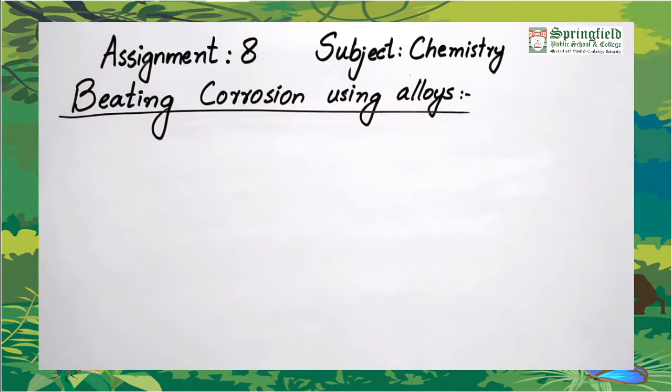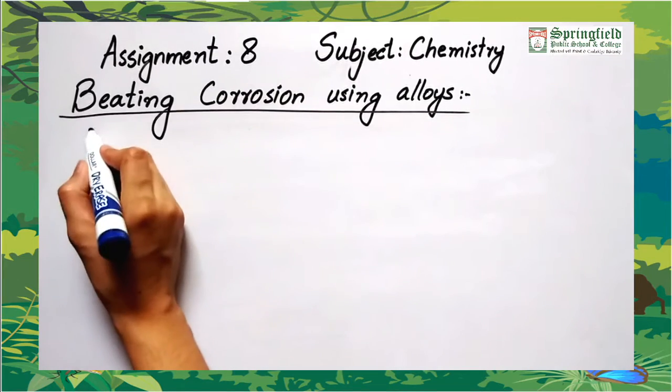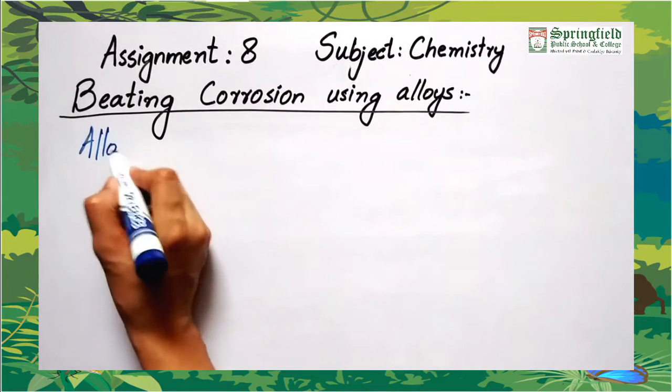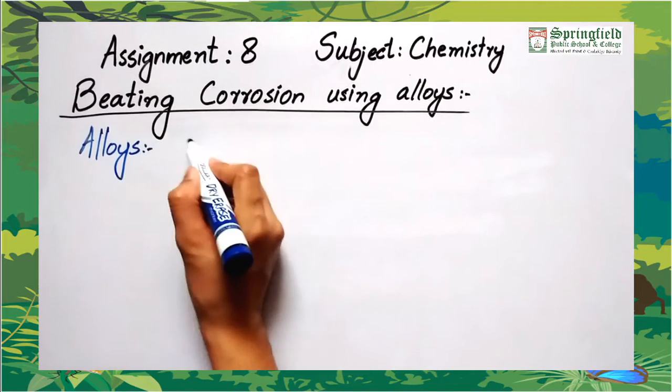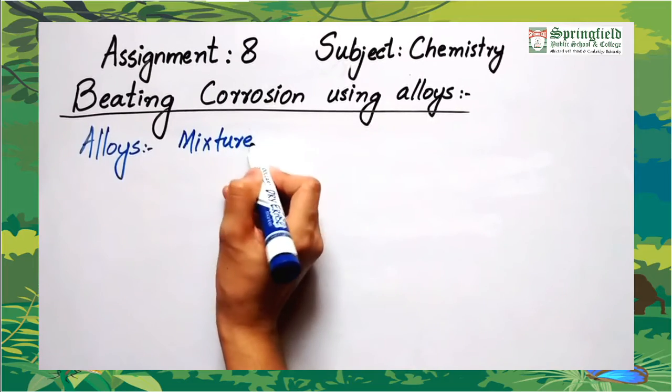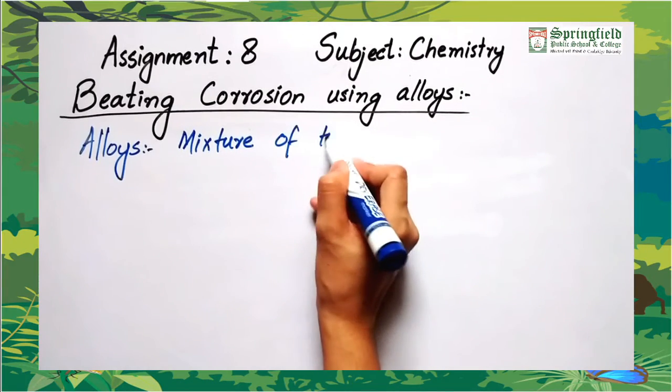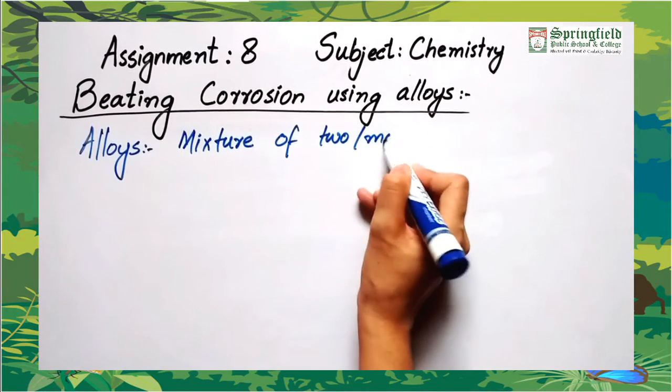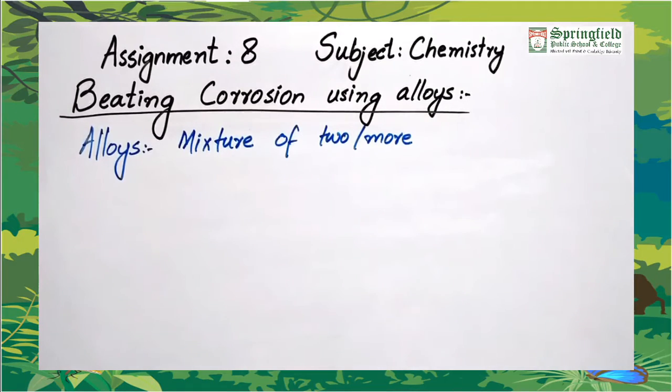So what is the solution to this problem? The solution is alloys. What are metal alloys? These are mixtures of two or more metals. How are these alloys formed?